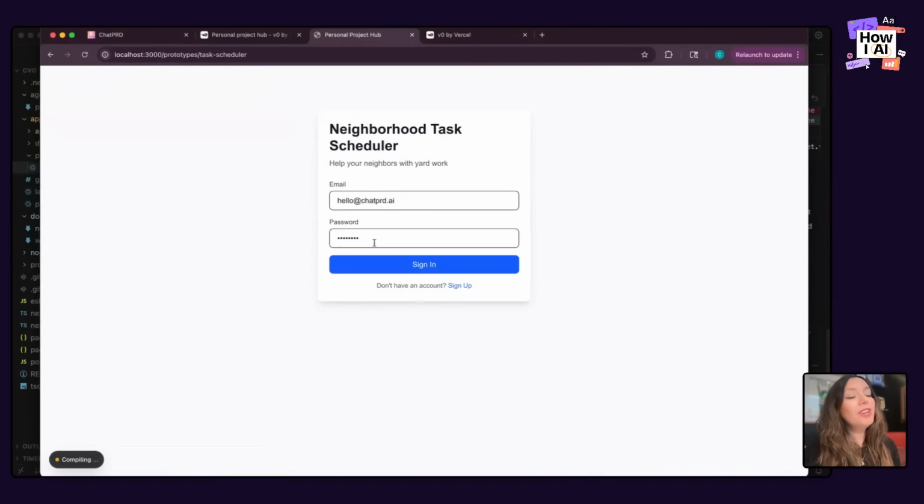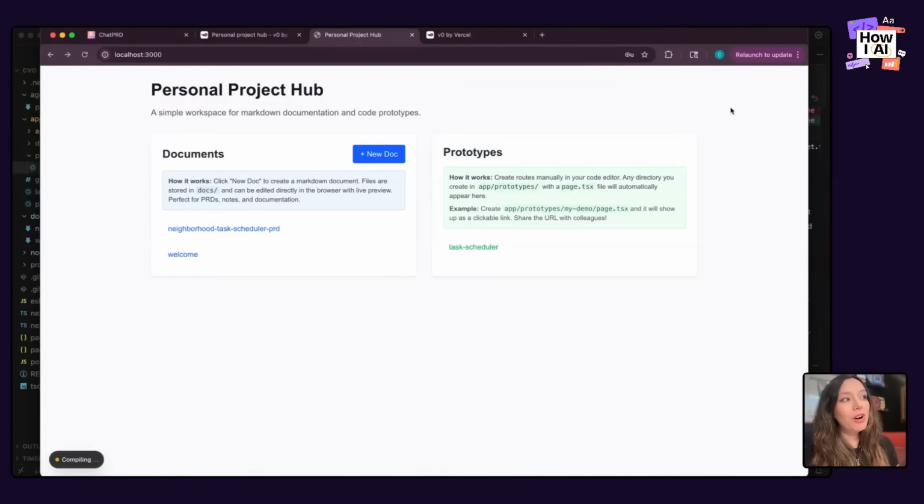We're going to sign out. Oh, look at that. Now it's fixed. It looks so much better. So we're really happy with our prototype. And you can imagine now you can just go into Cursor, say, create a new prototype in a new folder, and it will create it for you.